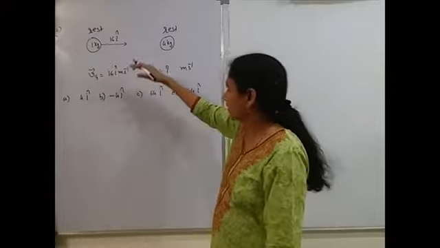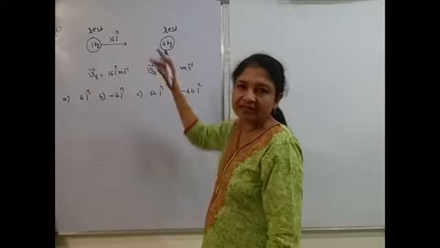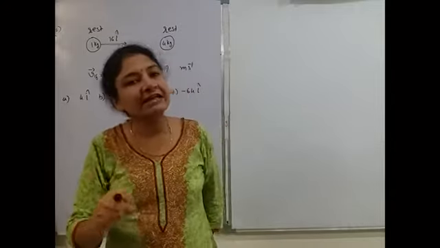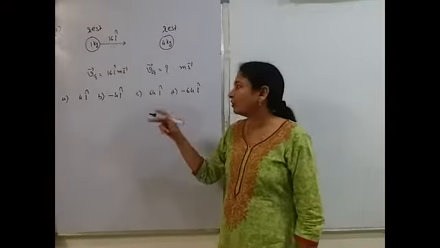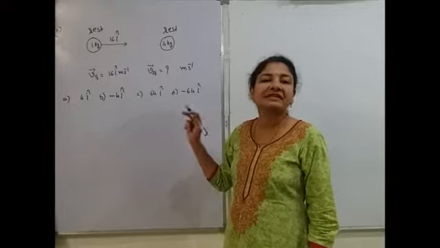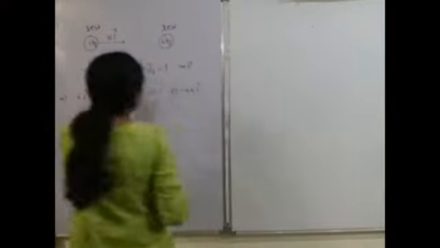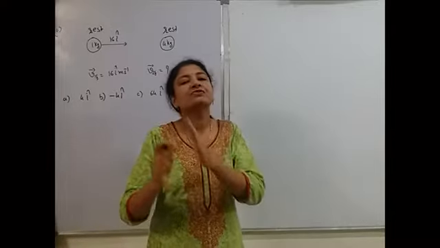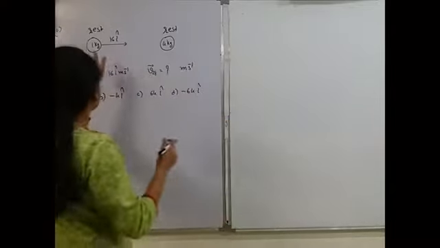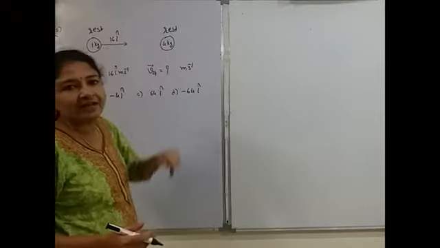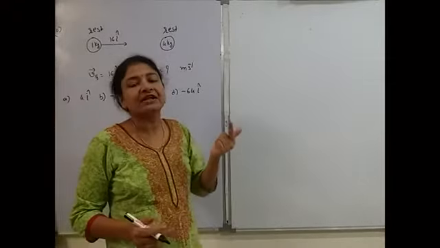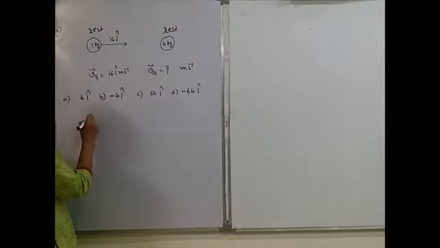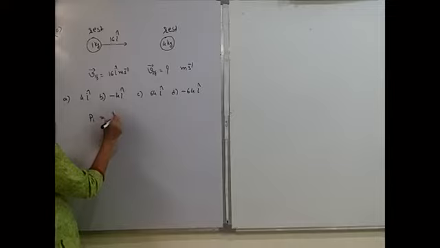Okay, now here only gravitational force is acting, and we know that gravitational force is the internal force, and as it is the internal force, law of conservation of momentum is applicable. Okay, so according to law of conservation of momentum, total initial momentum of the system is equal to total final momentum of the system. Initially, both of them were at rest. As they were at rest, their initial momentum was 0. Okay, so I can say that here P initial is equal to P final.